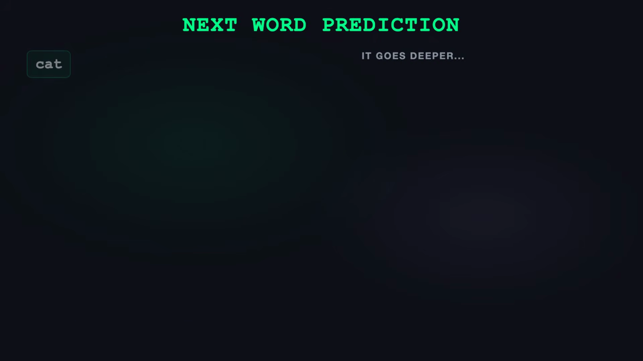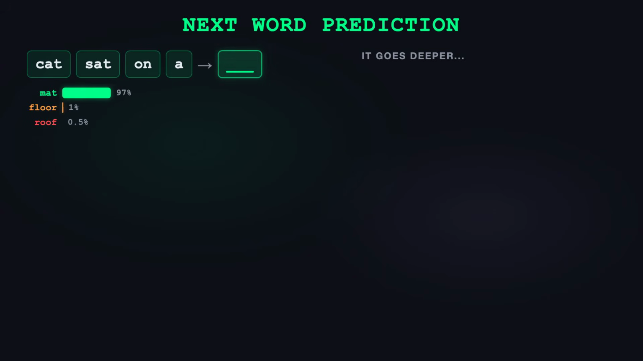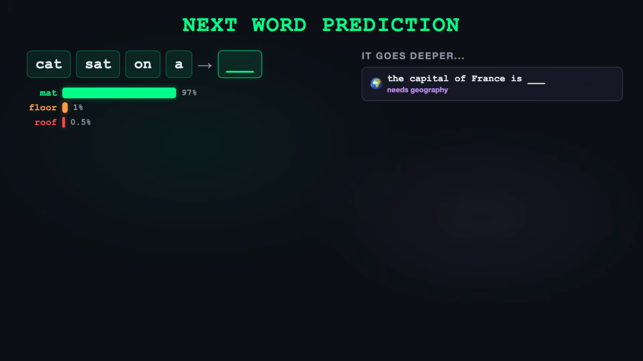So what does this neural network actually do? One thing, it predicts the next word. You feed in a sequence of words, cat sat on a, and the network outputs a probability distribution over every possible next word. Mat gets 97%, floor gets 1%, roof gets 0.5%. That's it. Next word prediction.